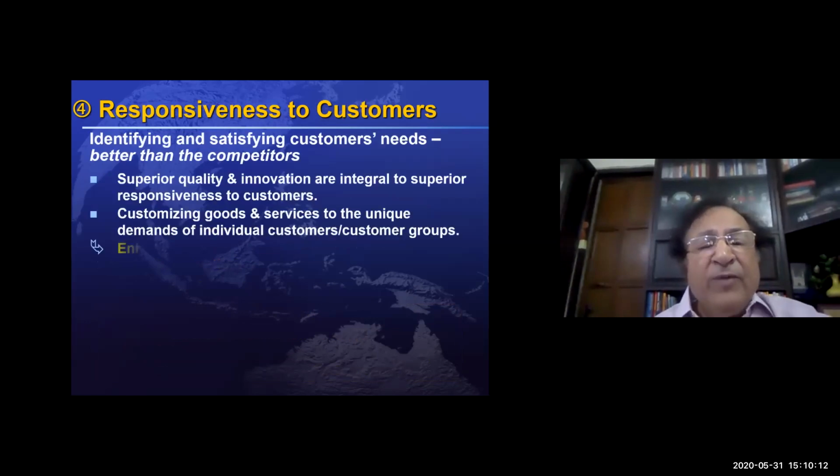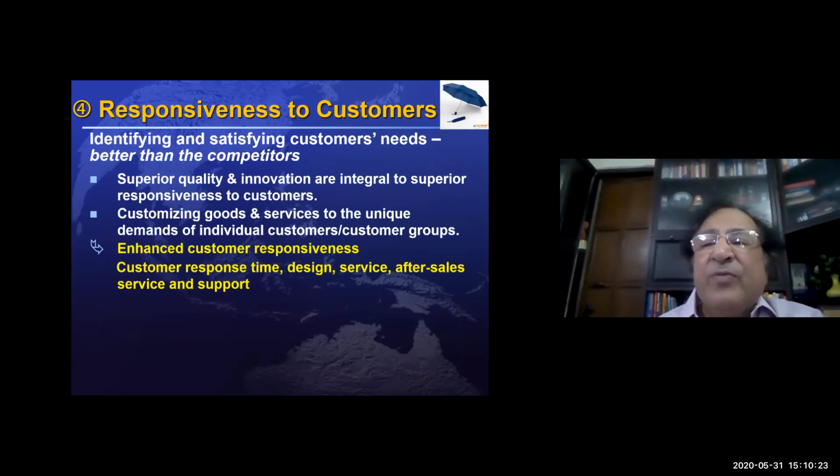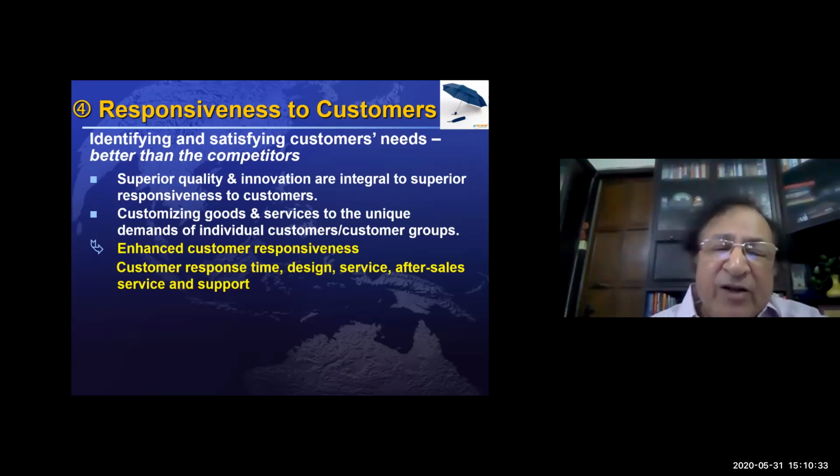And the fourth one is responsiveness to customers. Customers are always looking for a more responsive company. For example, a customer would prefer an umbrella which can be kept in a bag, let's say a foldable umbrella. That is a need of the customer.